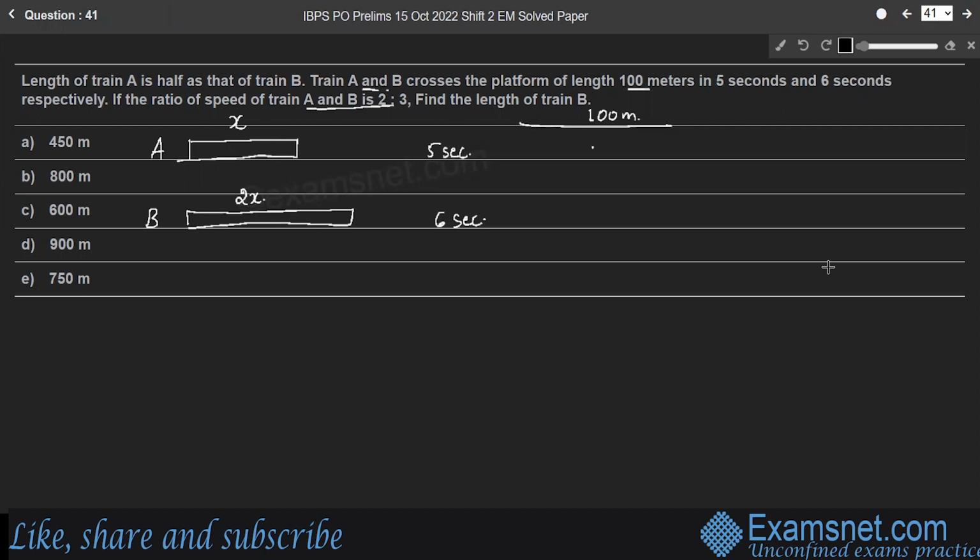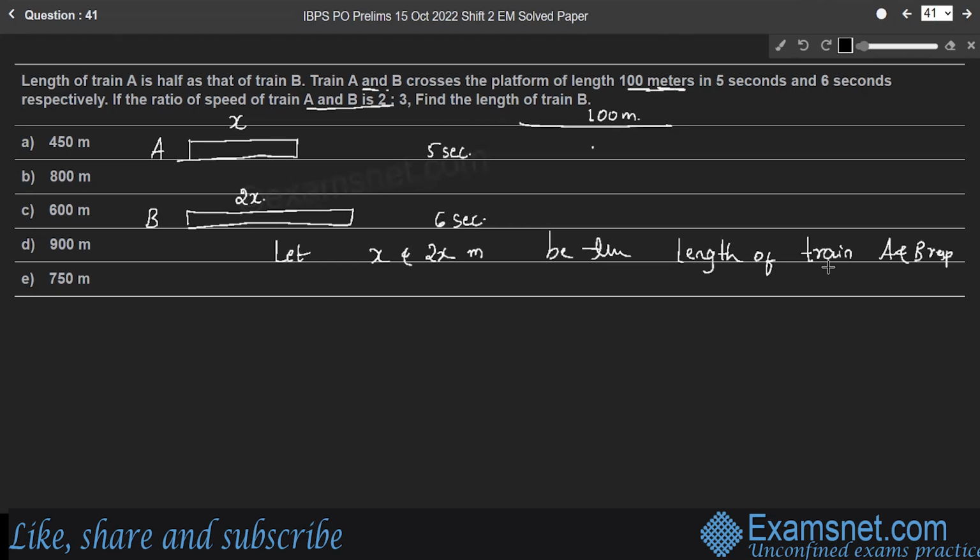So we'll consider their speeds. Let x and 2x meters be the lengths of train A and B respectively. And the remaining data are given. They cross a platform of length 100 meters, right?